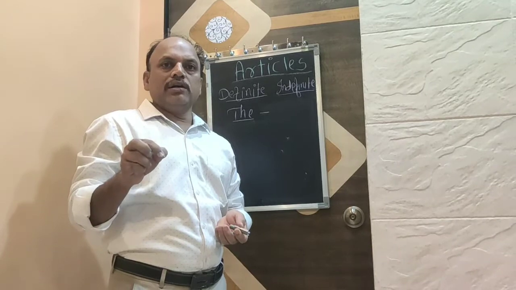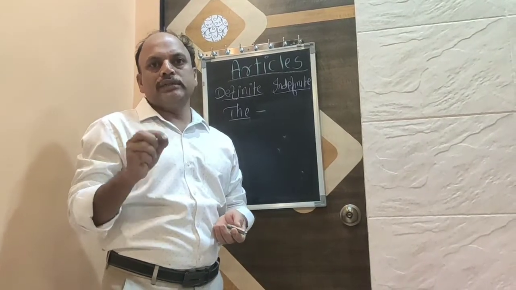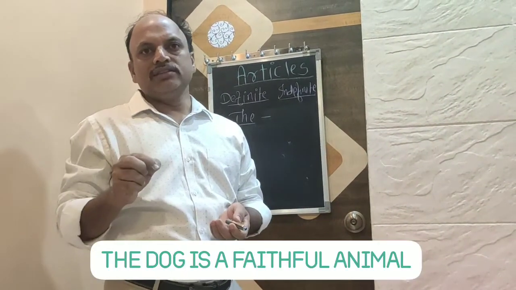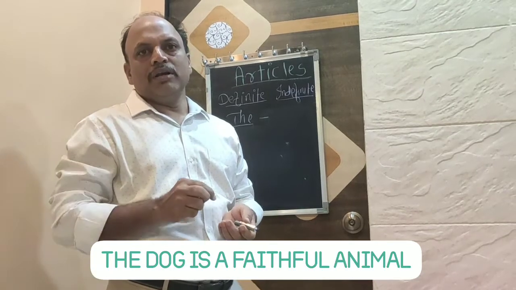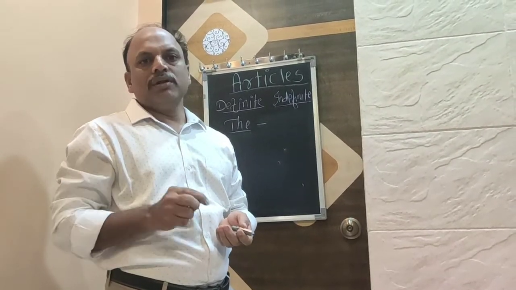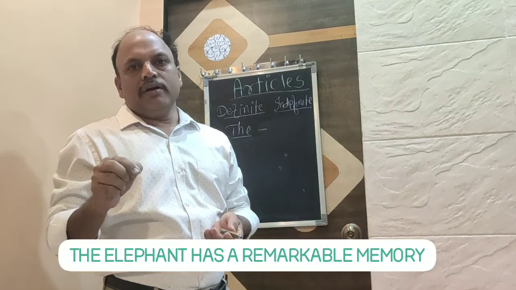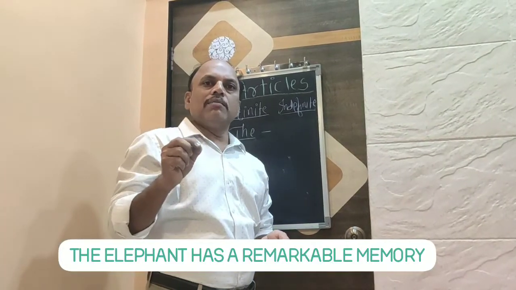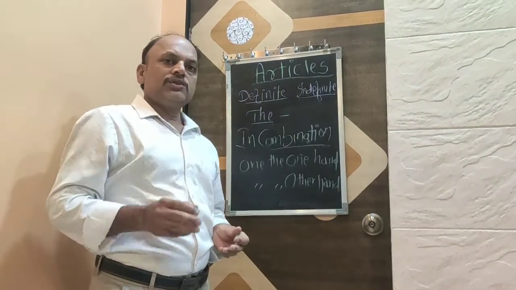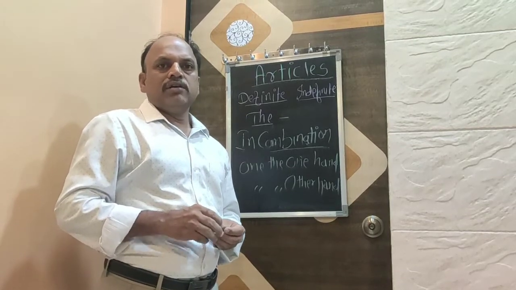So the article is used with some common words. The dog is a faithful animal. Also, one more example, the elephant has a remarkable memory. The is also used in combination with words.